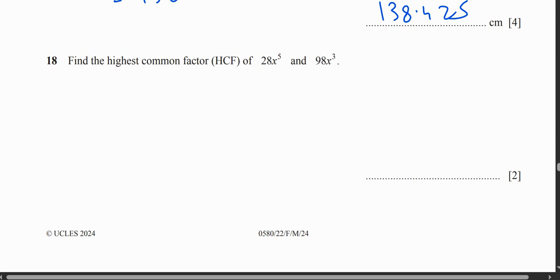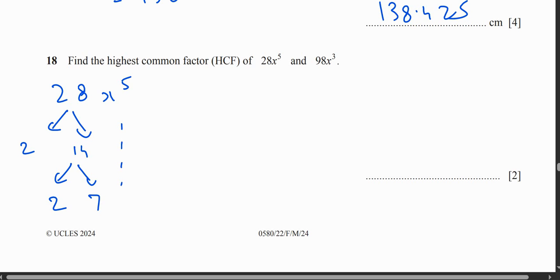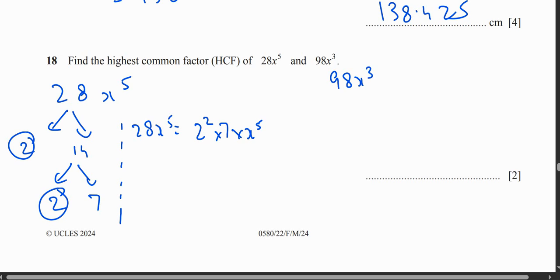Next question, it says find the highest common factor. So look, for 28x5 you do 2 multiplied by 14 is 28, and then 14 can be divided into two parts, 2 multiplied by 7. So actually 28x5 means 2 squared multiplied by 7 multiplied by x5, because we have 2 times 2. Then we do 98x3.